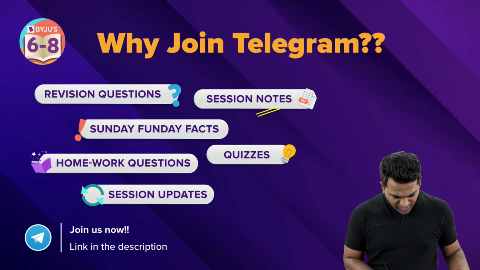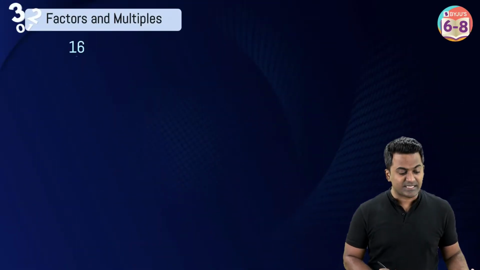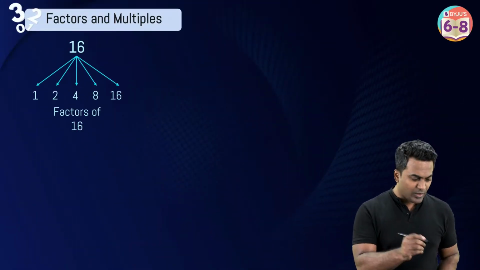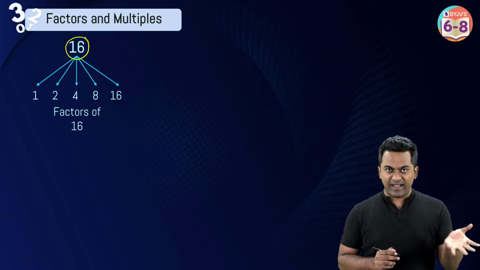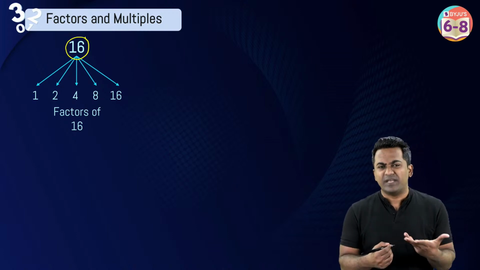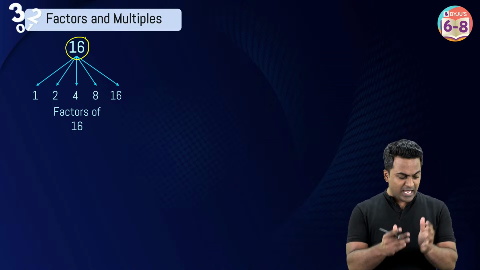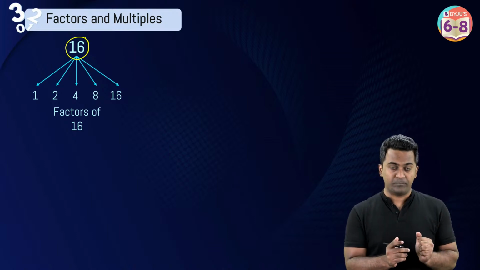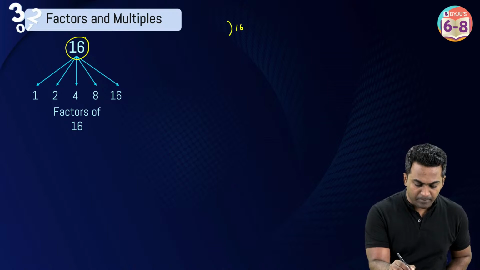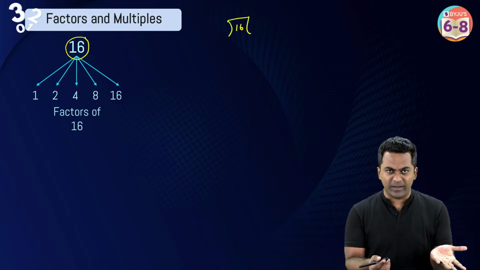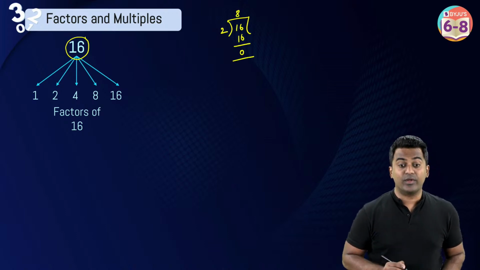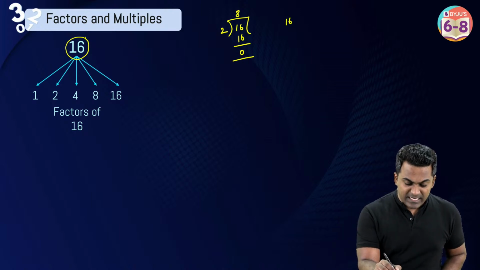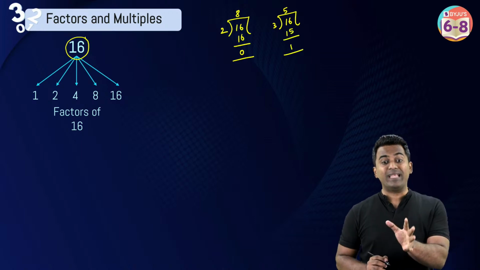All right, so come on, let's begin the session now by first developing an understanding of what factors and multiples are. Now, if I take the example of 16, what are factors of 16? Factors of 16 are going to be these, because by definition, factors are numbers which are perfectly divisible. Let's suppose 16. Any number is going to be divisible by 1, right? 16 when I divide by 2, 2 times 8, 16, and as you can see here, the remainder is 0. But the same 16 when I try to divide it by 3, this is 3 times 5, 15, and as you can see, the remainder is 1.